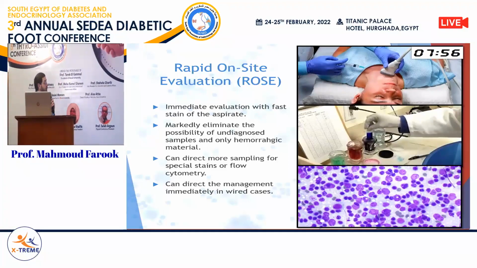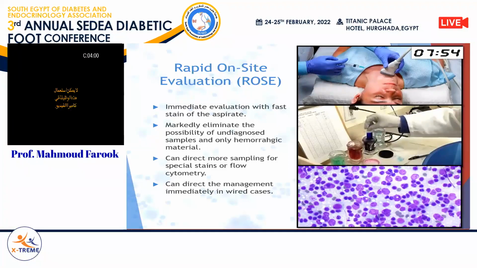Not only is the rapid on-site evaluation useful to eliminate the possibility of non-diagnostic material, but sometimes it also directs the team to possibilities that may not have been taken into consideration before the procedure. One month ago, we had a case of a 40-year-old female patient presented with a left thyroid nodule and a left cervical lymph node, referred to the cytology lab for fine needle aspiration cytology.